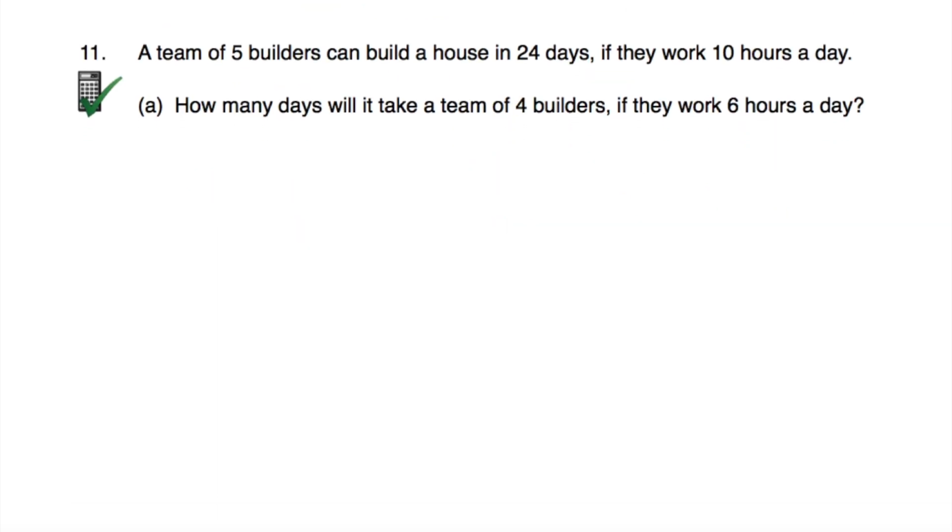Okay, let's have a look at our next question, question number 11. Question number 11 says, a team of 5 builders can build a house in 24 days if they work 10 hours a day. And part A says, how many days will it take a team of 4 builders if they work 6-hour days? So they're not working 10-hour days, they're working 6-hour days. And there's not 5 of them, there's 4 of them. So it's probably going to take them a few more days to build this. So let's work it out.